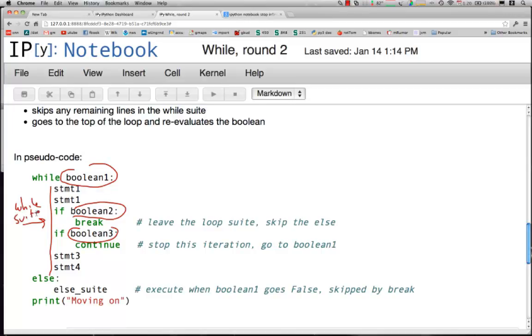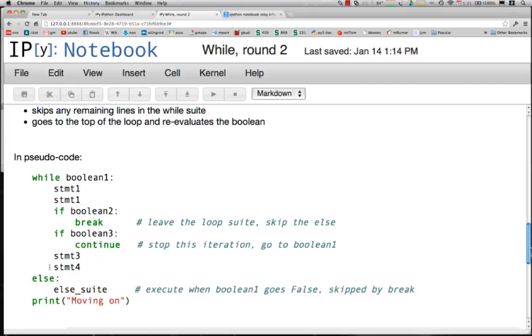But the stuff underneath the if statements, there's an if suite here and another if suite there, and each is particular to its own if statement. We have an else suite, and notice that the else is at the same indentation level as the while. These are two parts of the same thing. That's our structural layout.